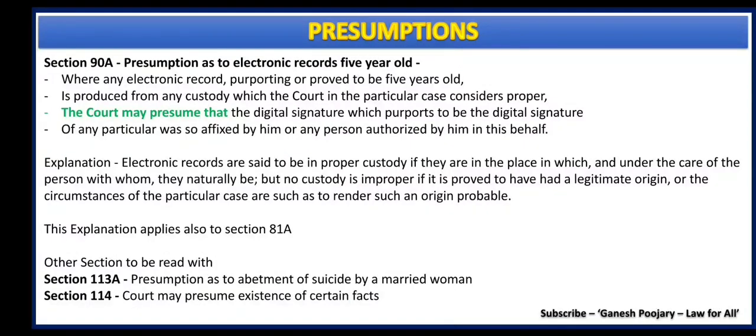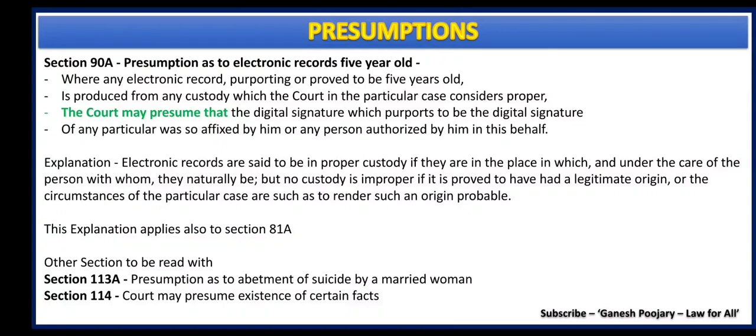The last section that I am discussing in this particular video as well as chapter 5, that is documentary evidence, is section 90A, which discusses about presumption as to electronic records 5 years old.